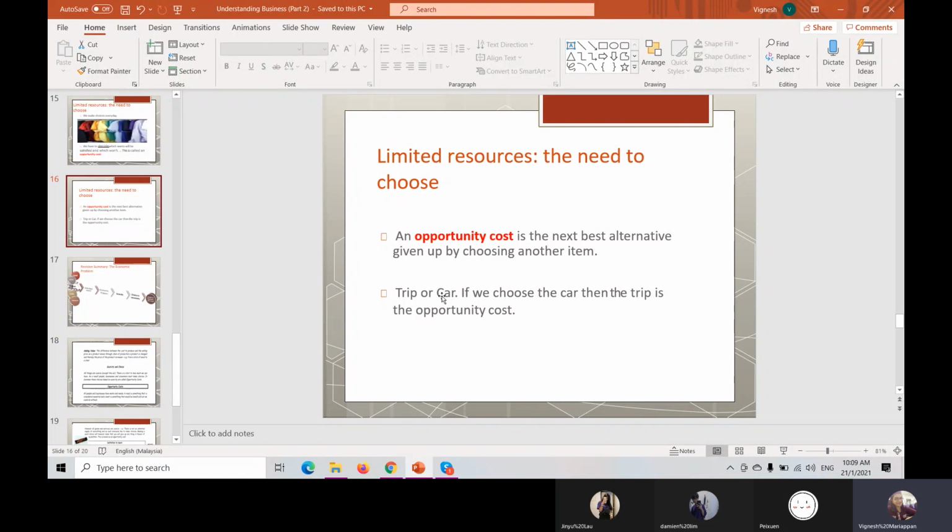Actually, opportunity cost is, can you see the sentence that teacher put here? Is the best alternative given up by choosing another item. That means here the example is one is trip, one more is car. So if we choose the car, then the trip is the opportunity cost. You choose one by giving up another one, we call it an opportunity cost.